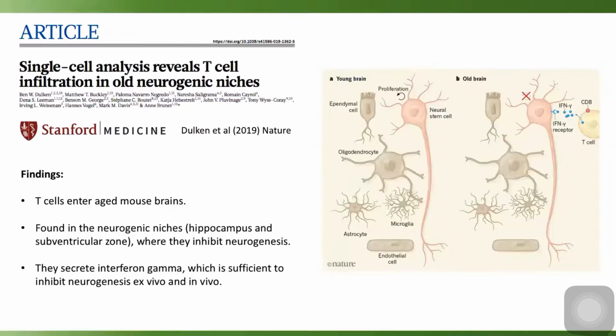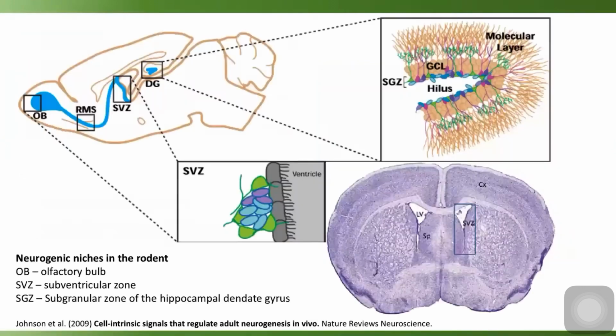So the T cells get into the mouse brains, they go to the niches, and they secrete interferon gamma, which is sort of an antiviral response cytokine that is sufficient to inhibit neurogenesis both ex vivo in dishes and in vivo, and compromise cognitive function.